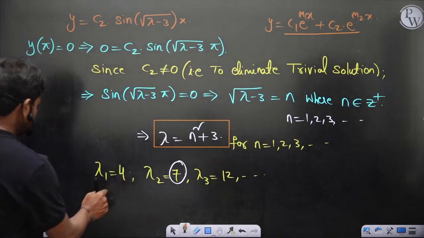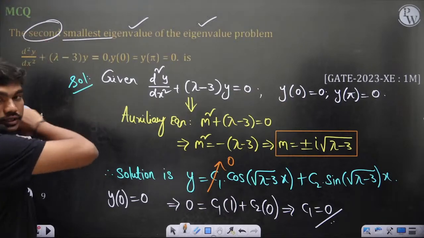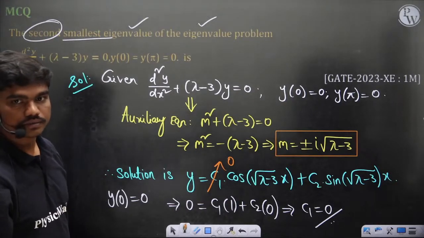4 is the smallest, but in the question they have asked for the second smallest. That's why.